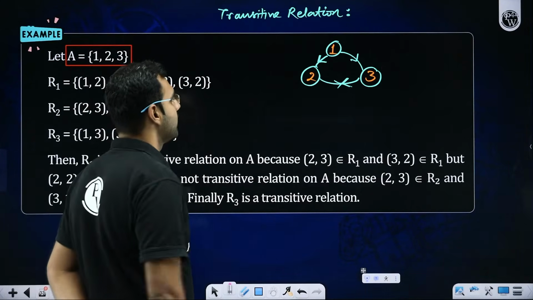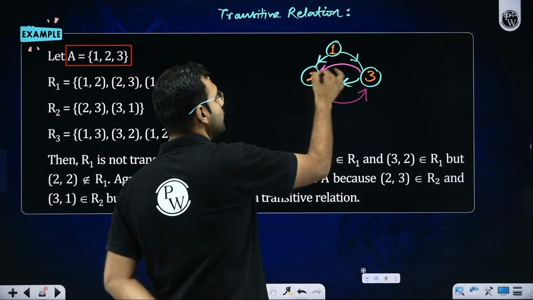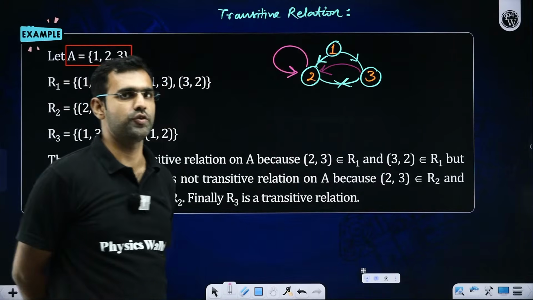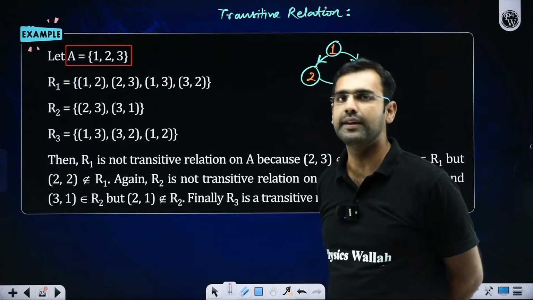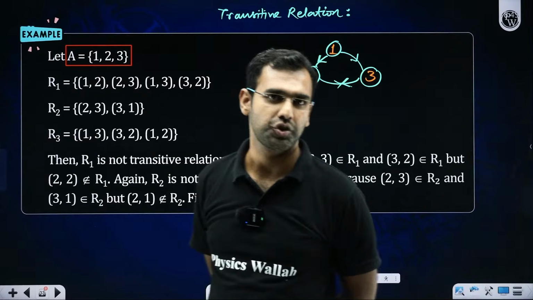Let me re-explain. 2 is taking me towards 3. 3 is taking me towards 2. So 2 should be able to take me towards 2, which is not there in this relation. So 2, 2 and 3, 3 should also have been here and they are missing. So if they are missing, this is not a transitive relation.